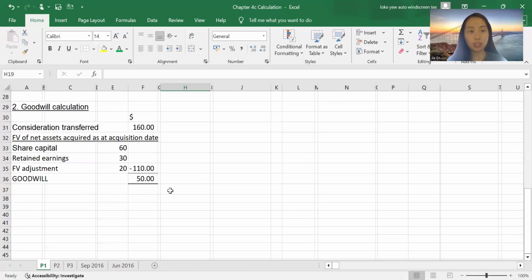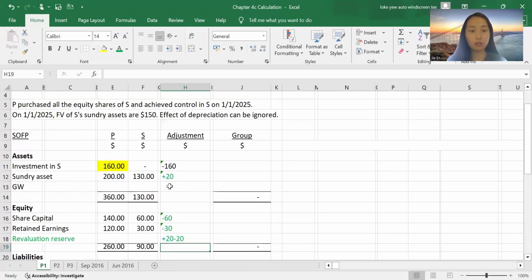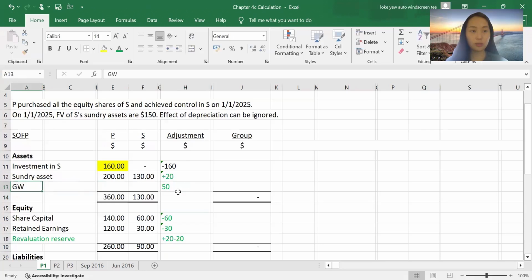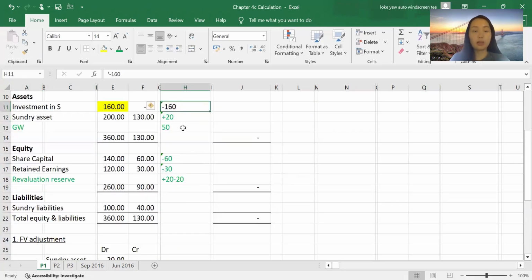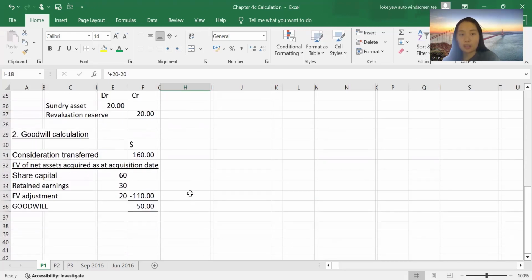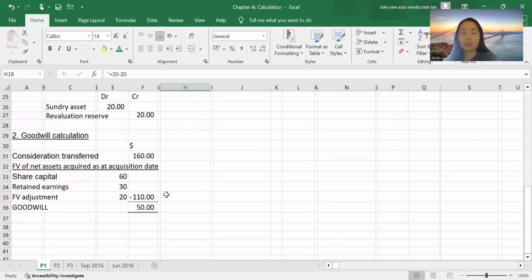From your calculation here, the other 50 will go to goodwill. So the whole impact in your asset is you have reduced by 110, and in your equity part, you also reduce by 110: 60, 30, and 20. And let's come back to this calculation.